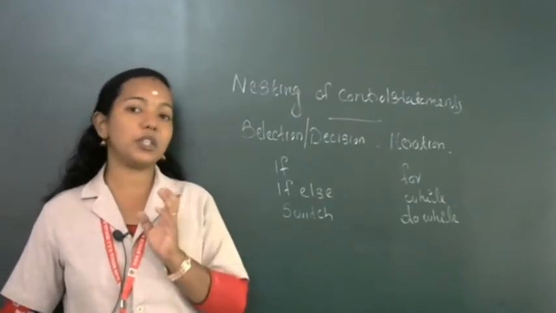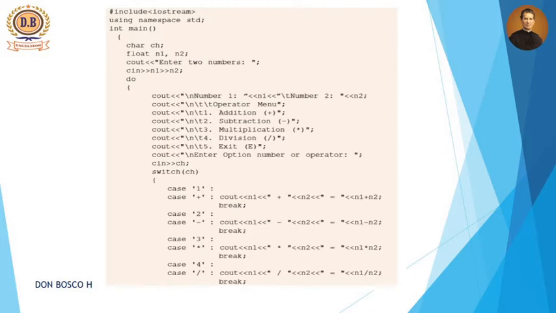Please look at the picture. I am going to show the program, the same program that is in your textbook. In that program we declare two variables to input two numbers and perform arithmetic operations based on the user's choice. That's our question. Here we are declaring two variables, n1 and n2, which are used for entering the numbers. Then char ch. Char ch is for asking whether you want to continue, where you input yes or no.